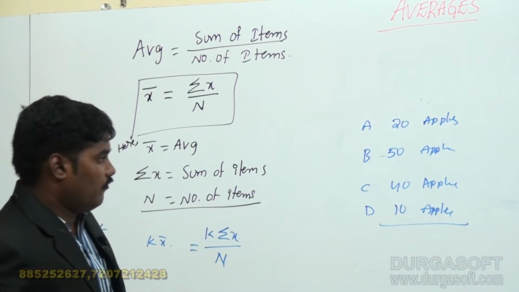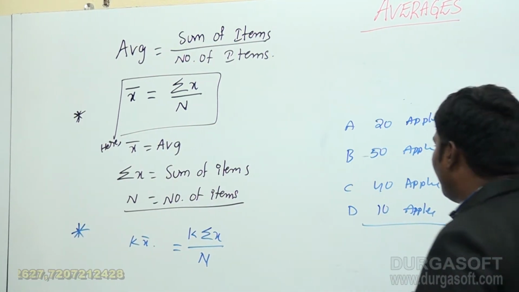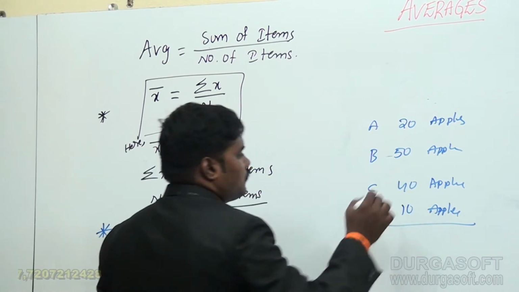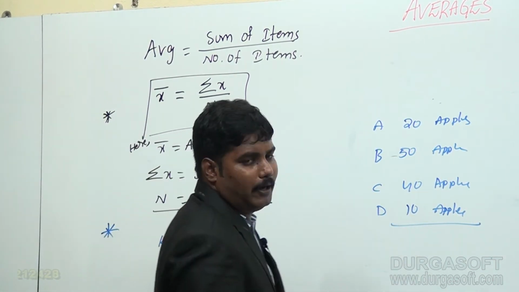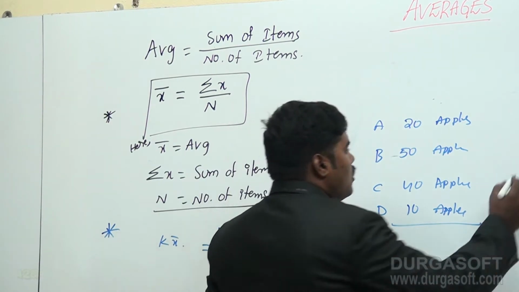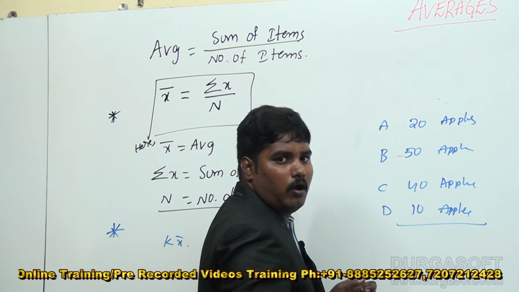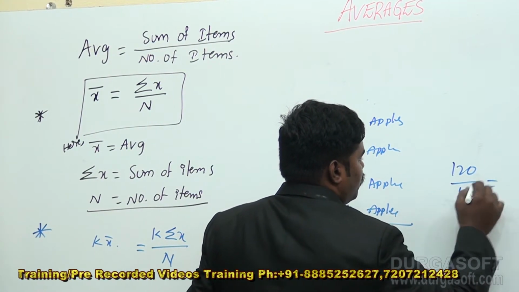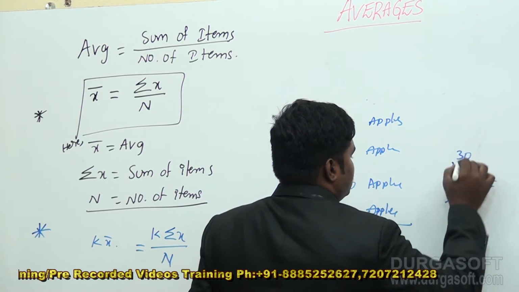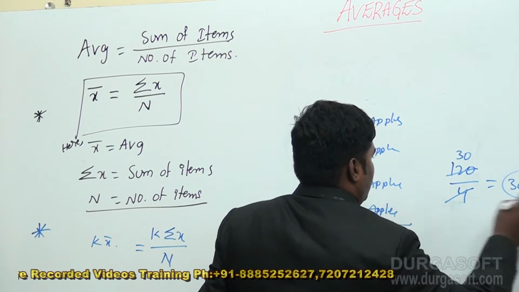What is the average here? What is the sum of items here? 20 plus 50 plus 40 plus 10: 70 plus 40 is 110, 110 plus 10 is 120. So 120 apples have to be distributed to A, B, C, D equally. When you distribute equally to 4 members, you cancel this one, 4 3s are 12 and 0. So each one gets 30 apples on average.